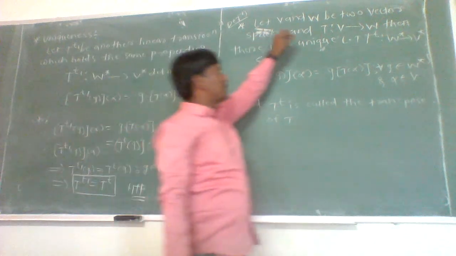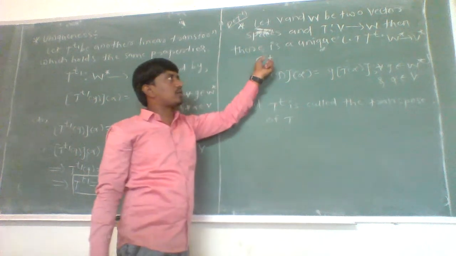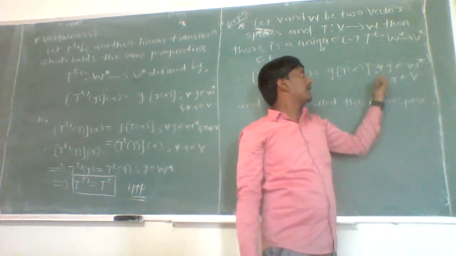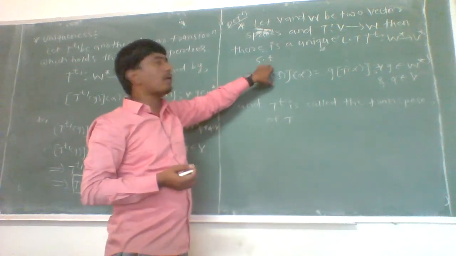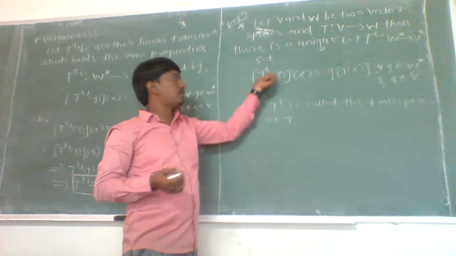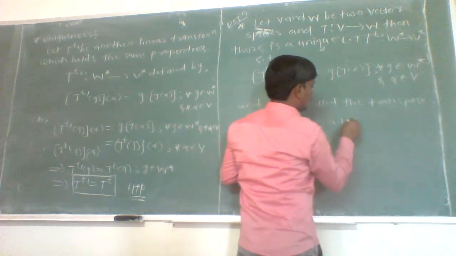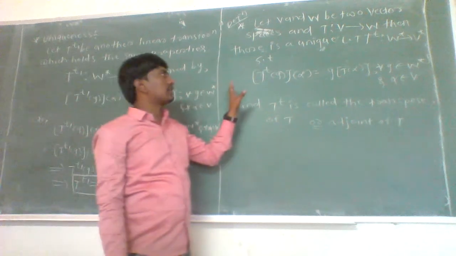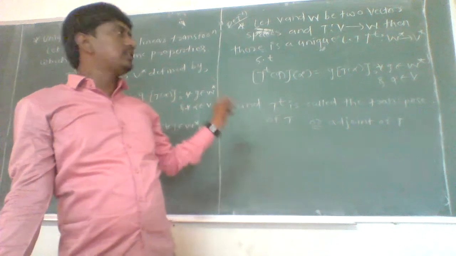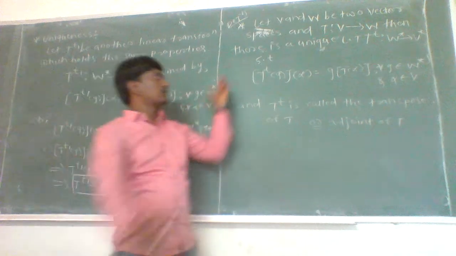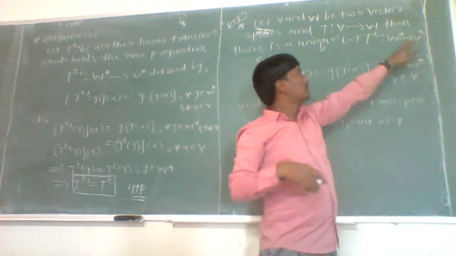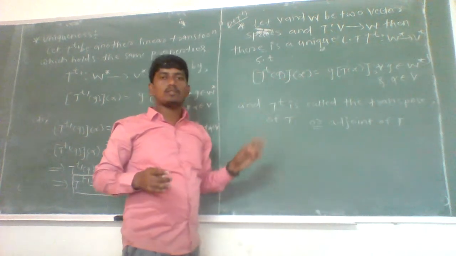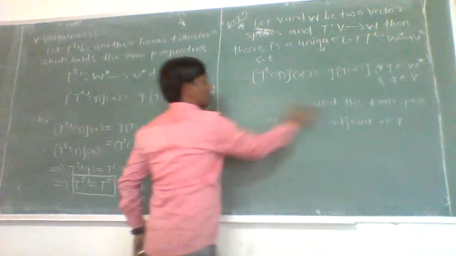If T is any linear transformation from a vector space V into the vector space W, then there exists a unique linear transformation T^t from W star into V star such that T^t of g of alpha is nothing but g composite T of alpha for all g belonging to W star and for each alpha belonging to V, and such a linear transformation T^t is called the transpose or adjoint of the linear transformation T. That is, if we take any linear transformation from V to W, then there exists one unique linear transformation T^t from the dual space of the codomain to the dual space of the domain, that is from W star into V star, such that T^t of g of alpha is nothing but g composite T of alpha, and that is the transpose of the given linear transformation.